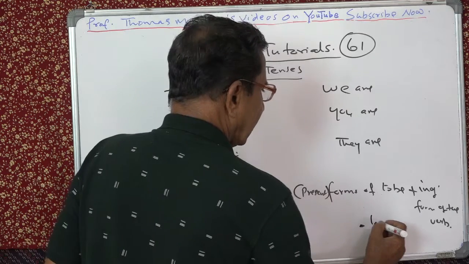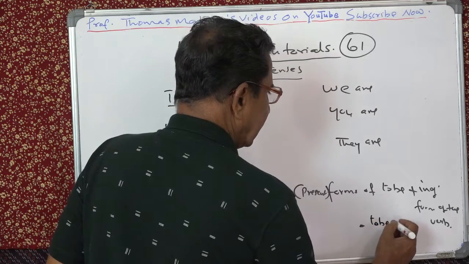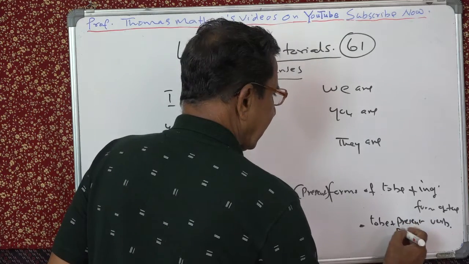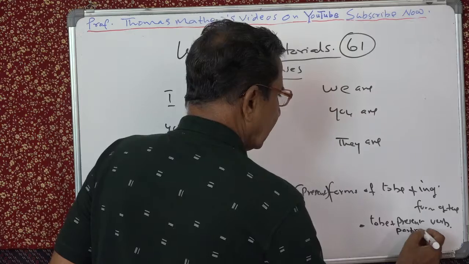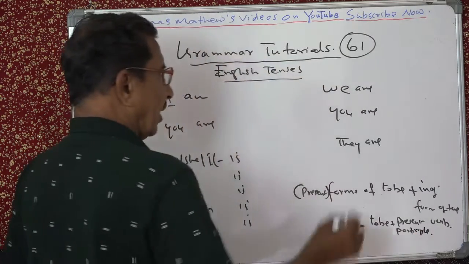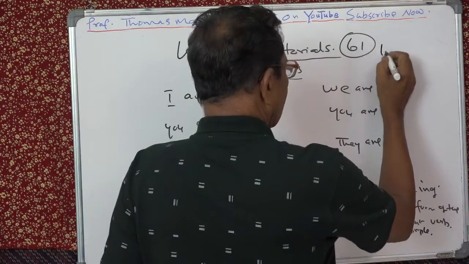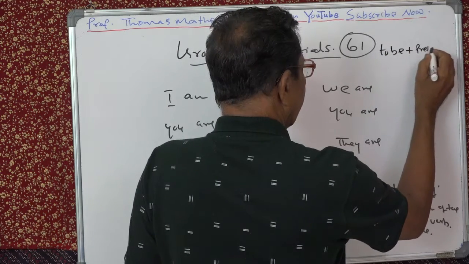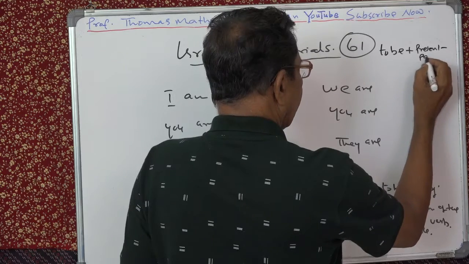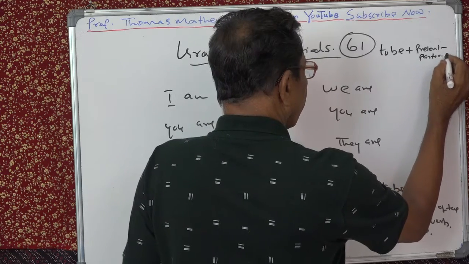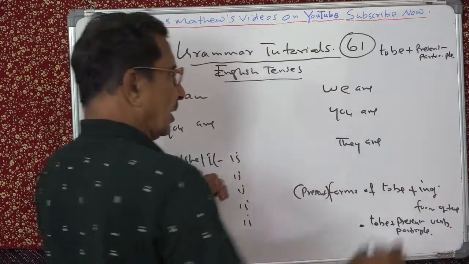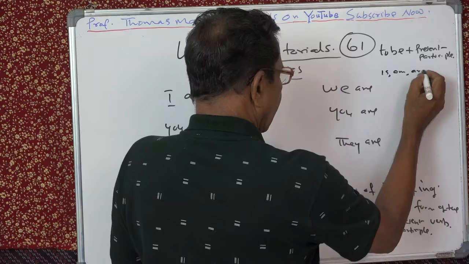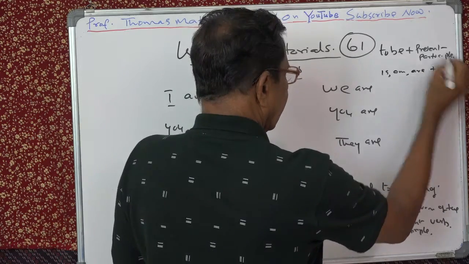As a formula you can say: to be plus present participle. This will be the formula. I will write it here if it is not clear to you. To be plus present participle. If you expand this, you will get: am, is, are plus ing.